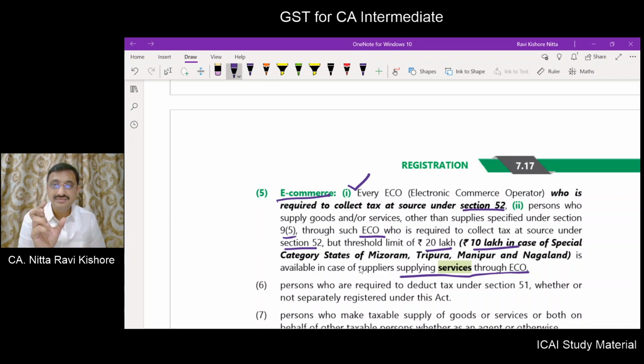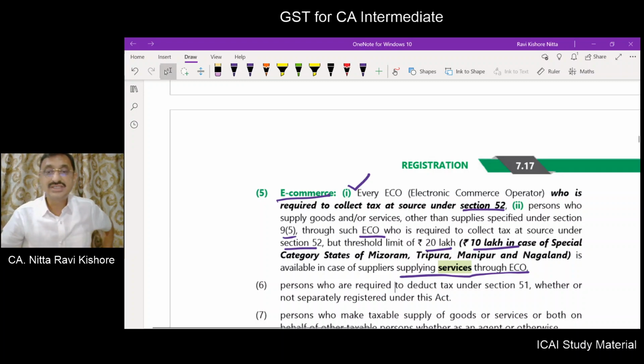If you are a person who is supplying goods through an e-commerce operator that is liable to collect TCS, then you should get registered. But if you are a person who is providing service through an e-commerce operator, then for you the threshold limit of 20 lakhs or 10 lakhs is available.